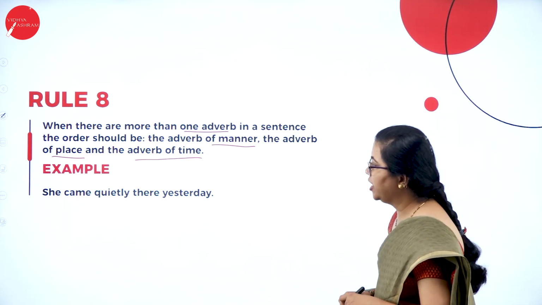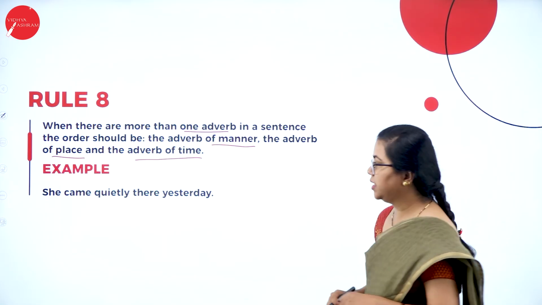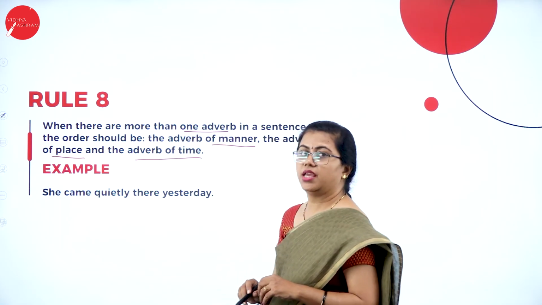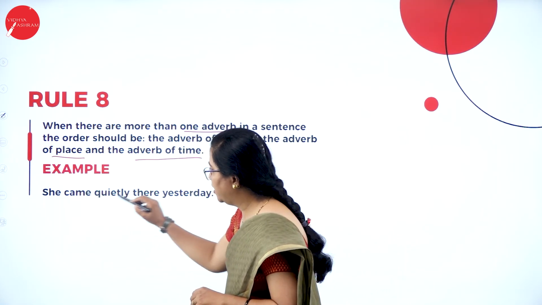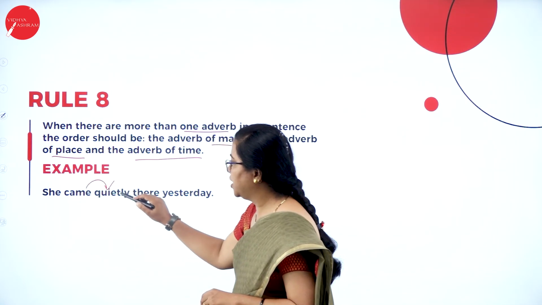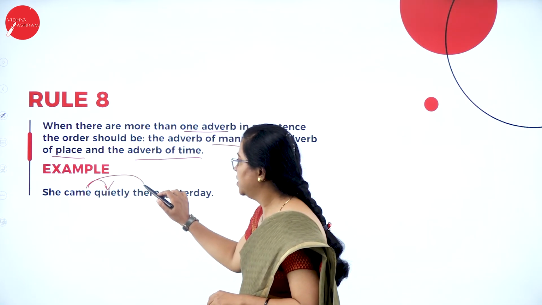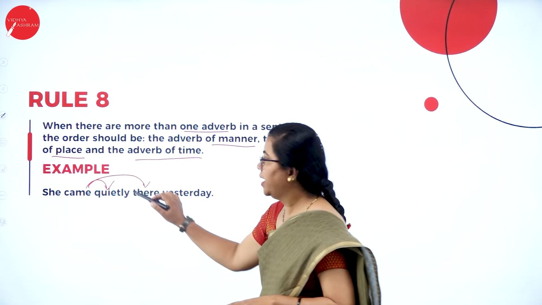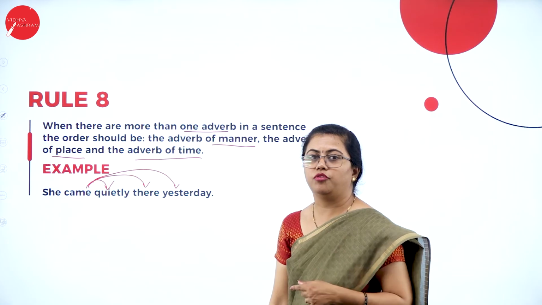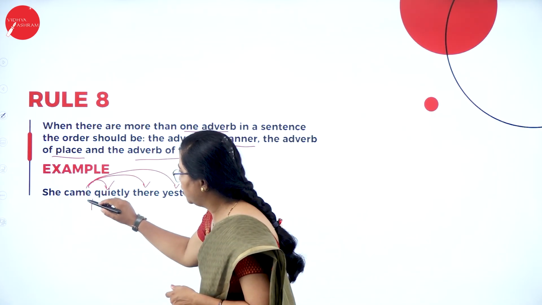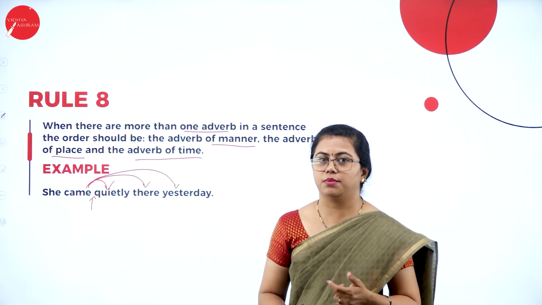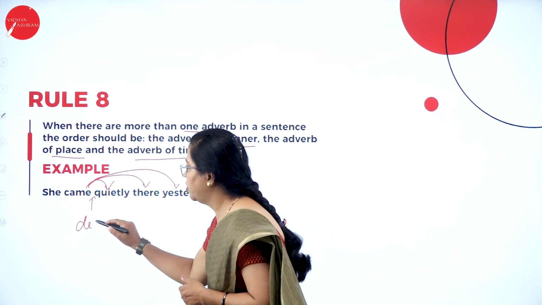So here, let us identify the different types of adverbs. She came quietly there yesterday. Here all the adverbs are placed after the verb. She came quietly. How did she come? Quietly. Where did she come? There. When did she come? Yesterday. Suppose you are adding an adverb of degree, you add it here. She came too quietly, or very quietly, something like that.